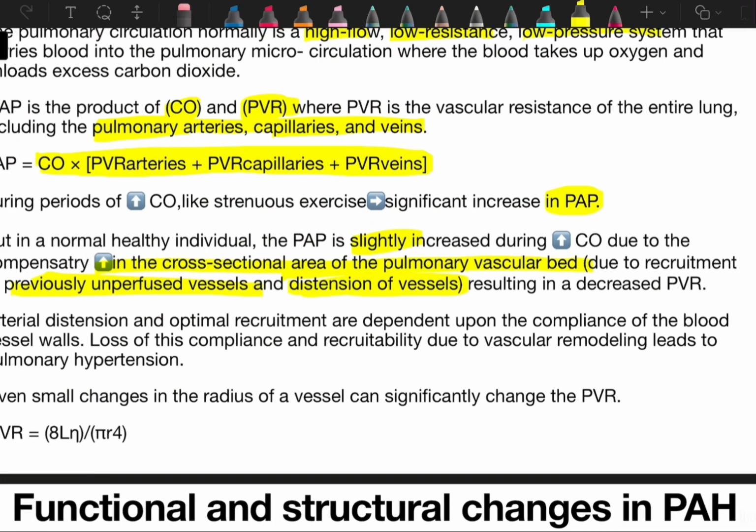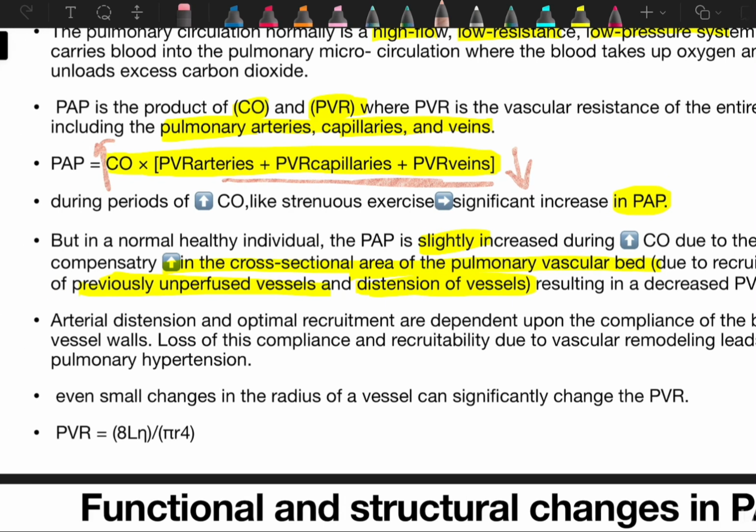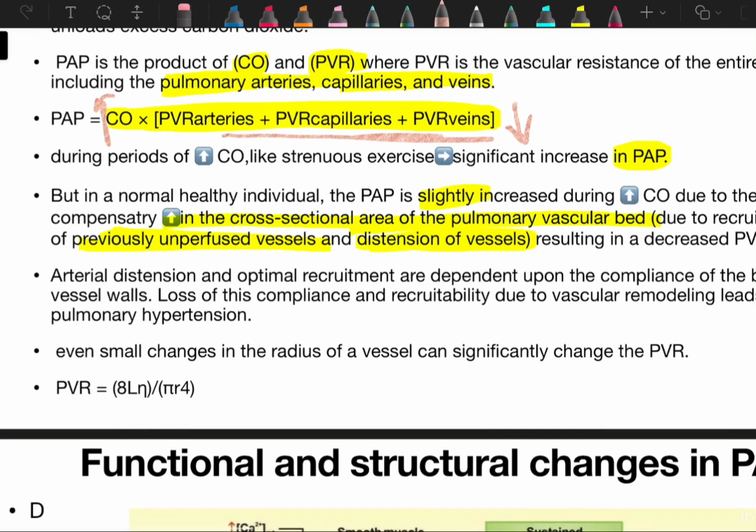So the pulmonary vascular resistance in these blood vessels decreases, and although cardiac output increases, because of this resistance decrease there is not a significant increase in pulmonary artery pressure.